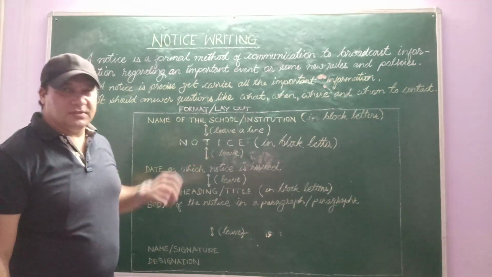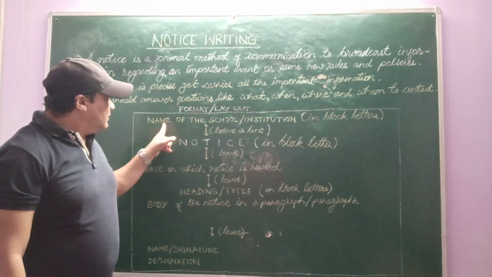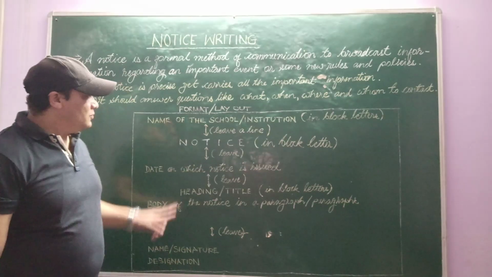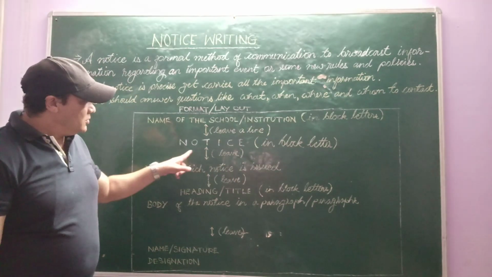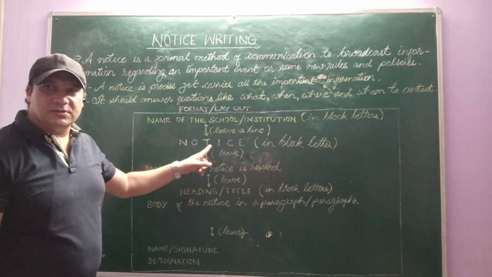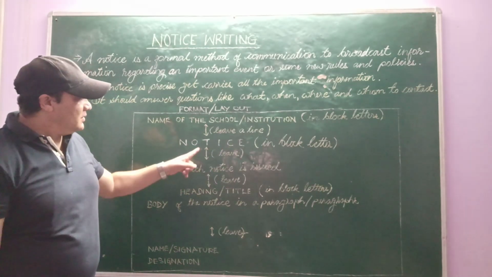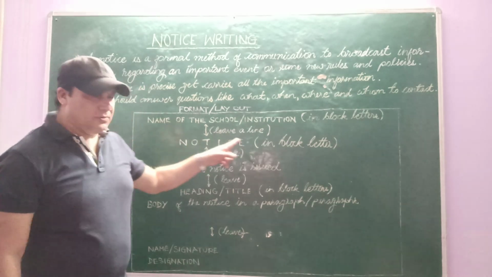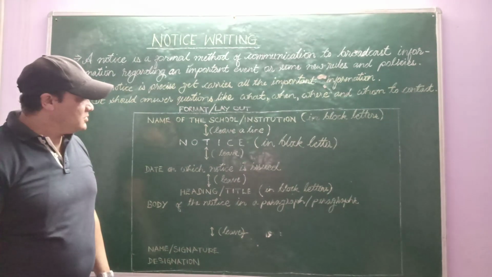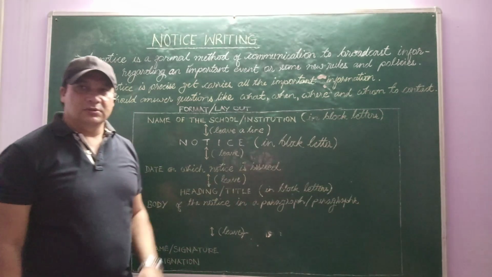It is mandatory, it is compulsory that you write the word notice after leaving one line after the name of the school or institution that you wrote in block letters. Leave one line, then write the word in the center. Where to write this? In the center, the word notice. It is compulsory, right? You can give space between the letters that you write. Notice. Then after you have written the word notice in the center of the page, leave one line of space. Then write on the left hand side the date on which the notice is issued, right?